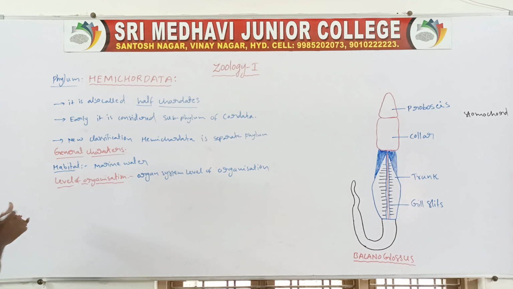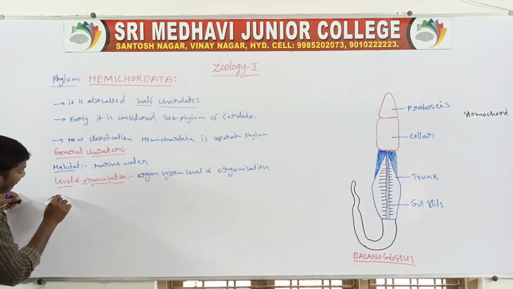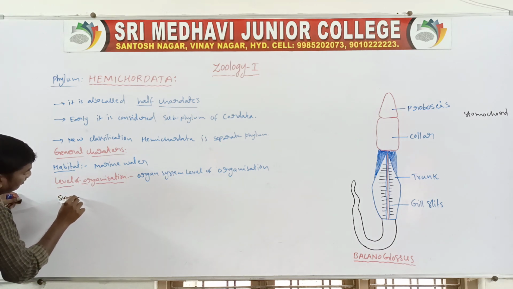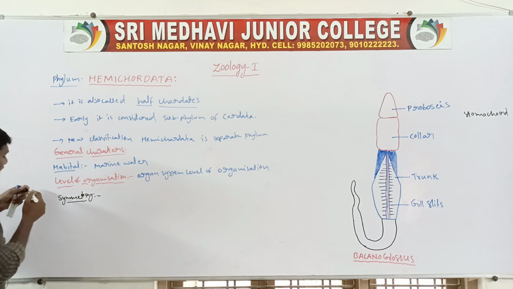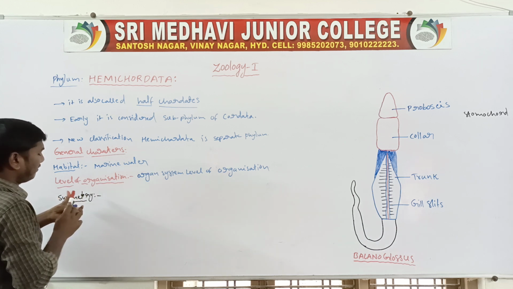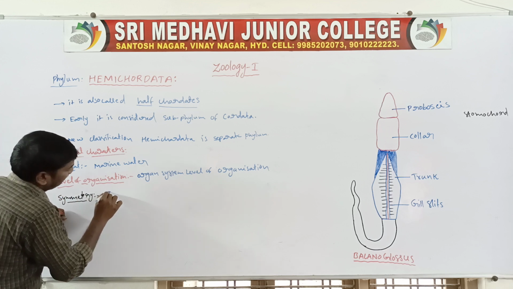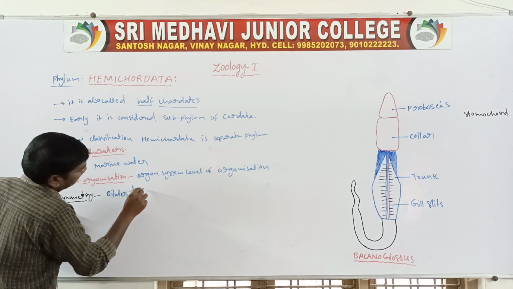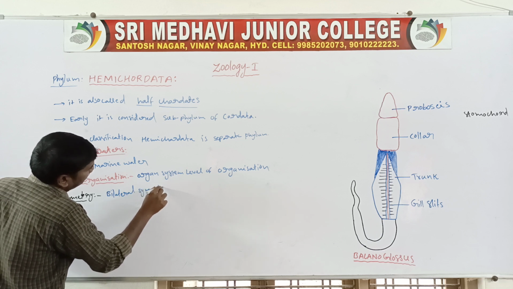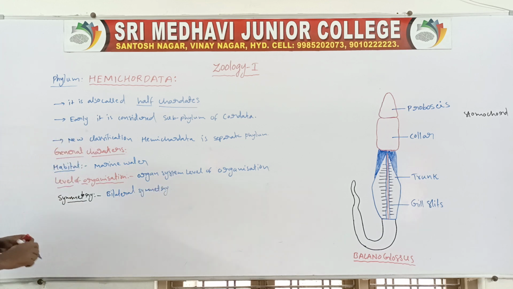Next one, symmetry. The symmetry is bilateral symmetry. Next one, germ layers.